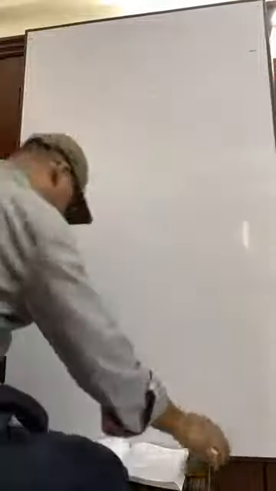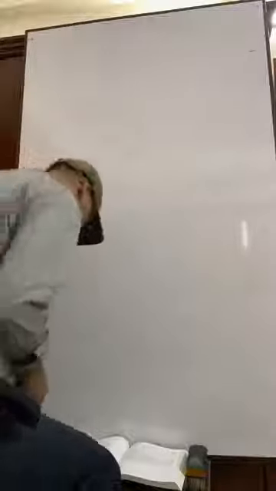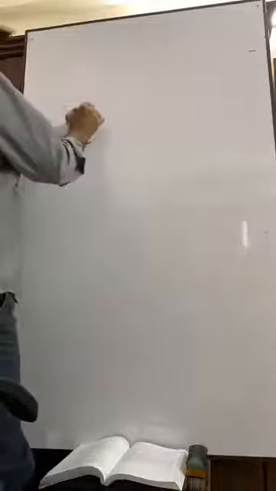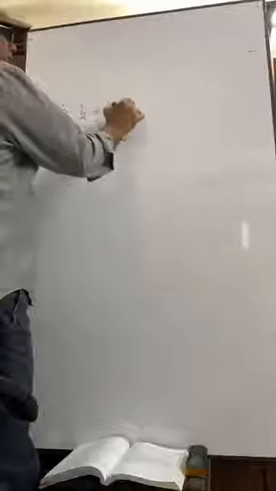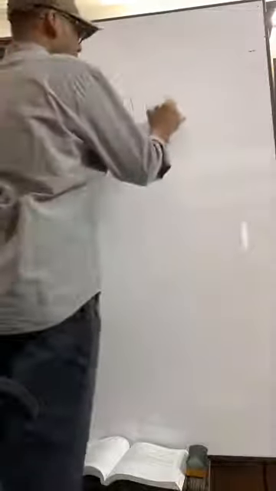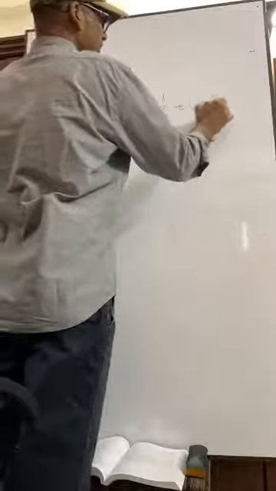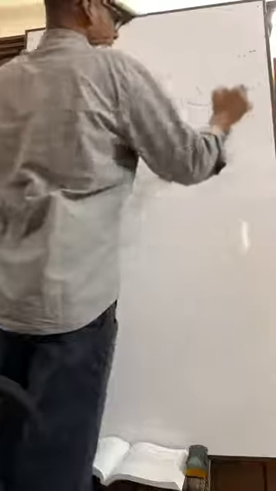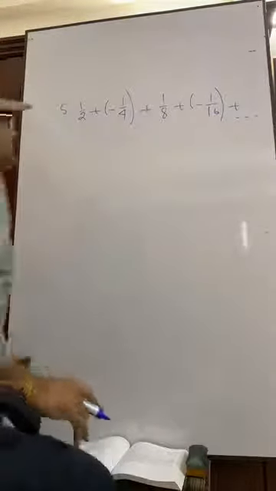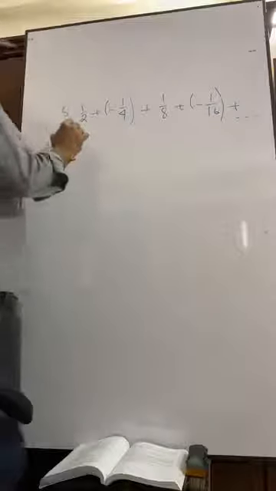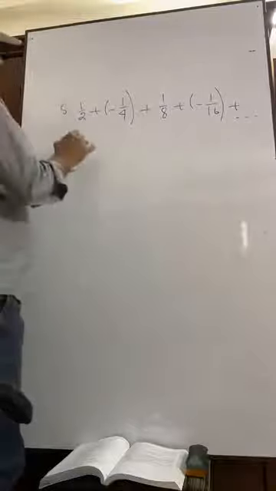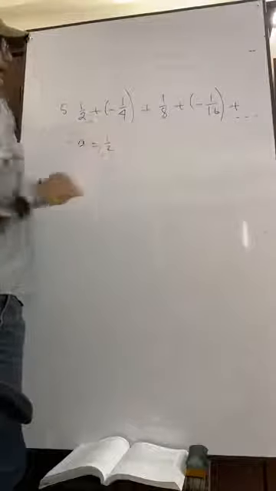Then question number 5: half plus minus 1 by 4 plus 1 by 8 minus 1 by 16. This type of math is given in the question. What is A here? A is equal to half.